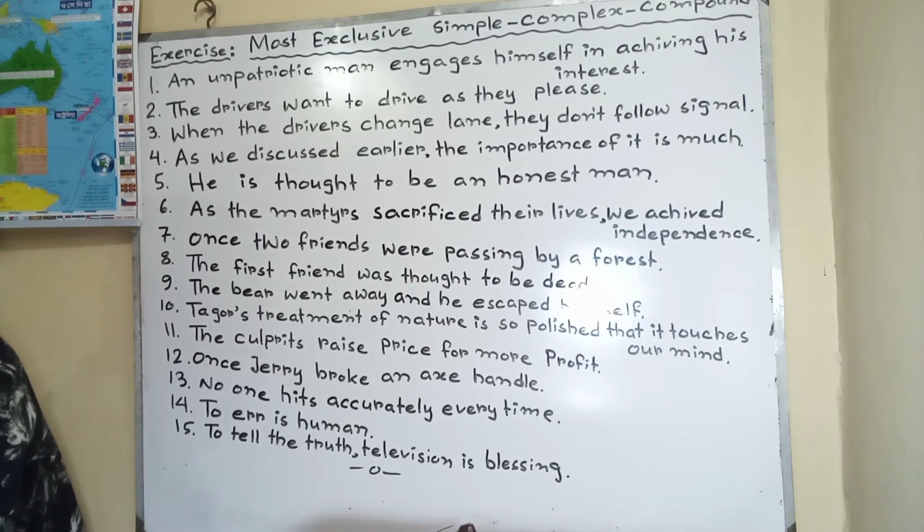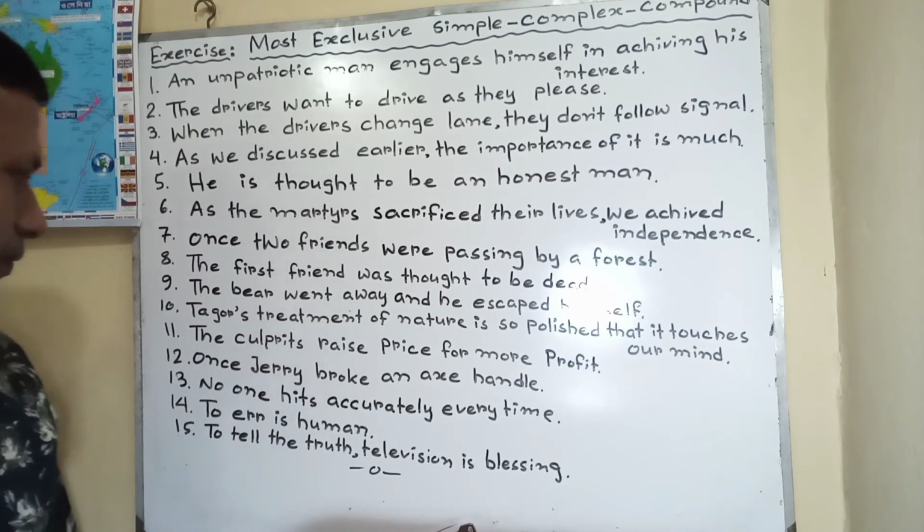Tagore's treatment of nature is polished enough to touch our mind. Compound now: Tagore's treatment of nature is very polished, and so it touches our mind.